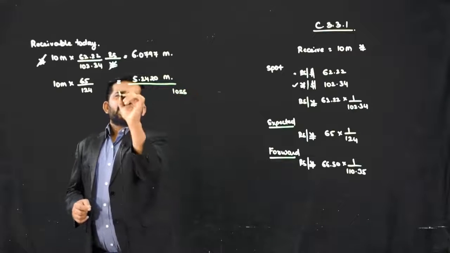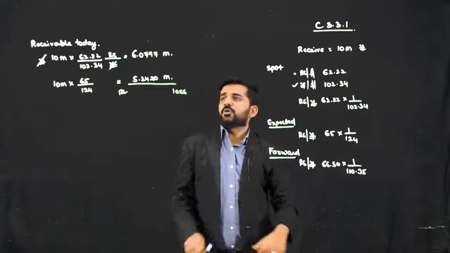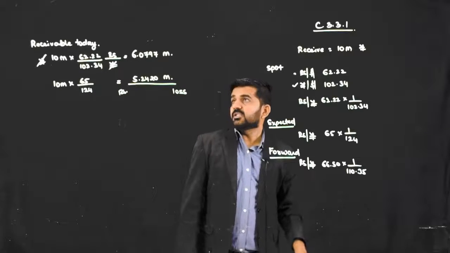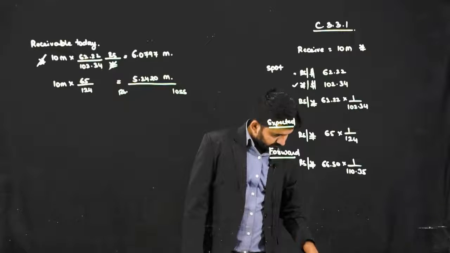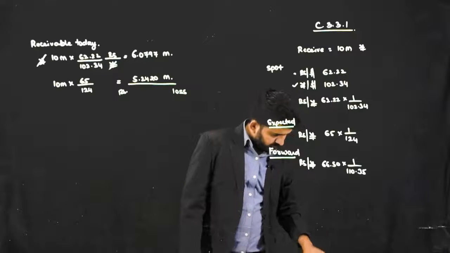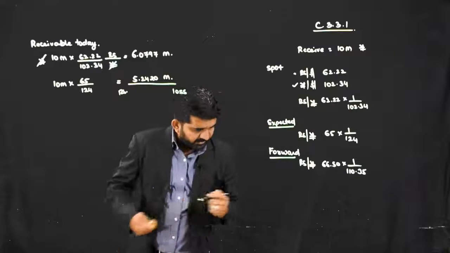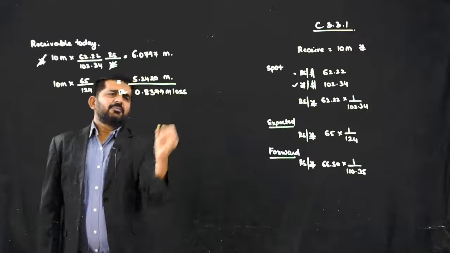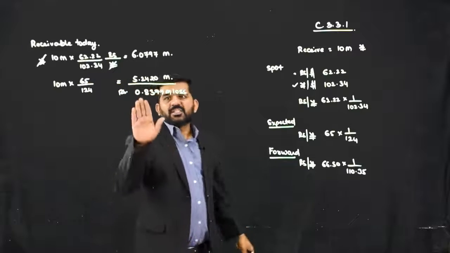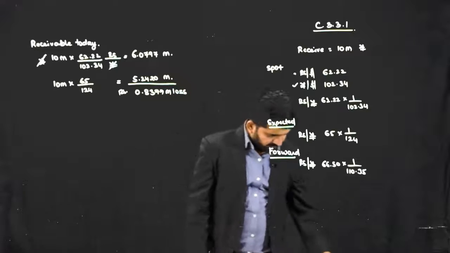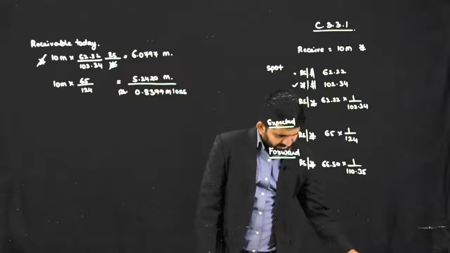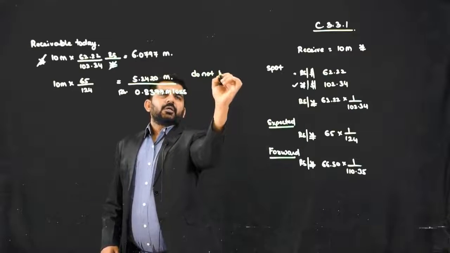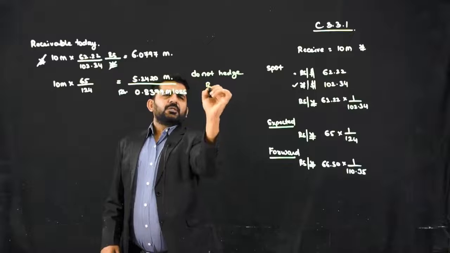What will be my loss in rupees? 5.2420 minus 6.0797 is 0.8377 million, which is nothing but about 8,37,000, which will be my loss if I do not hedge the risk.